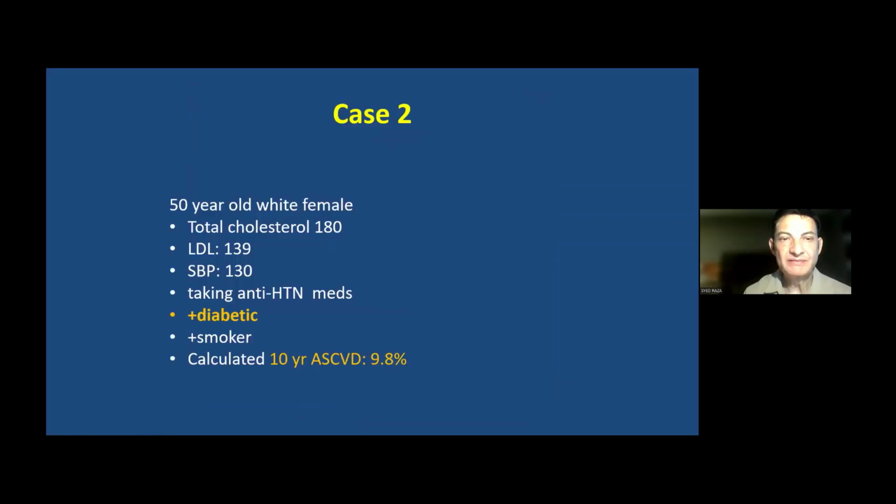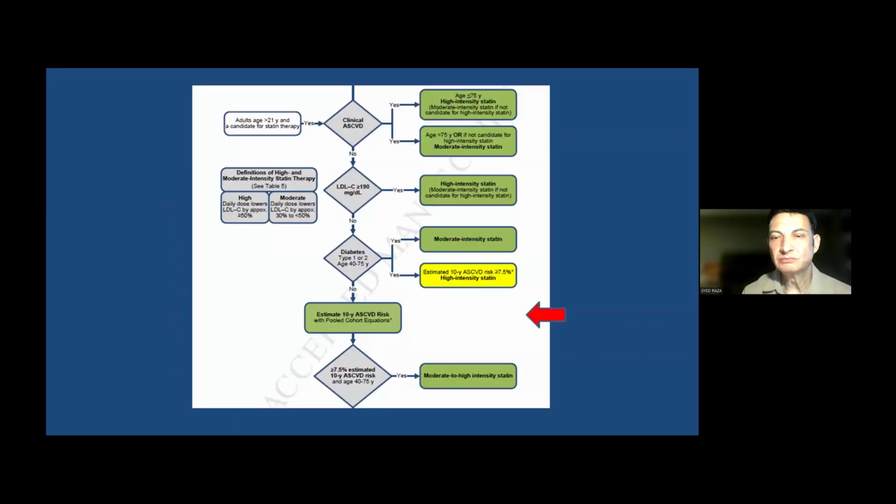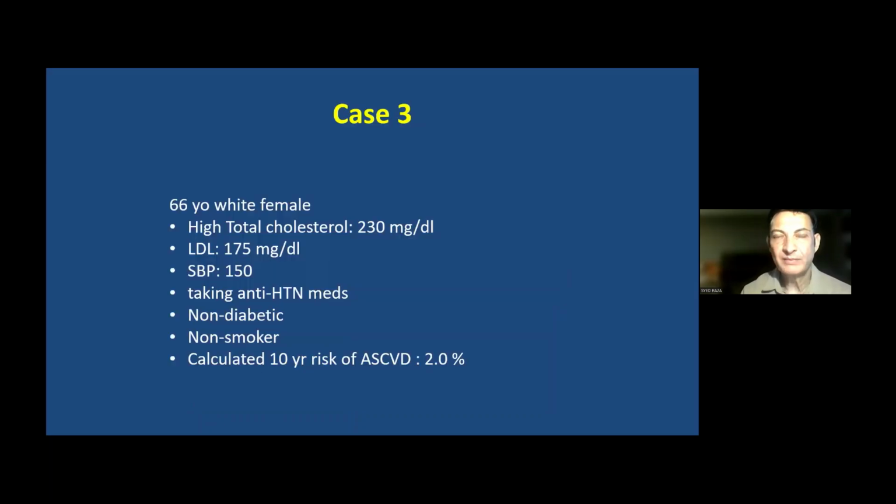Second case, 50 years old white female, total cholesterol is this time high, and the LDL cholesterol is 139. Blood pressure normal, which is on antihypertensive medication, but at the same time, this patient is diabetic. So it gives you a clue that this patient is already high risk, also a smoker, and the calculated 10-year atherosclerotic cardiovascular risk is 9.8%. So this patient is definitely going to require high intensity statin.